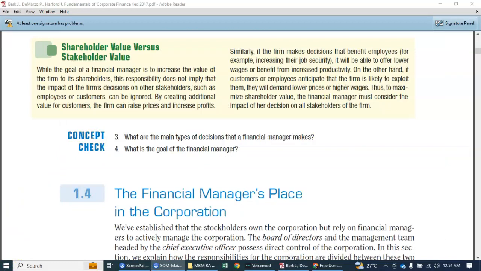We need to understand also that there are stakeholders in the corporation. Stakeholders are not only limited to shareholders. Employees, suppliers, and customers are stakeholders of the corporation, also the community where the corporation is situated, like for the plant. The community surrounding that is considered a stakeholder. So the maximization of the wealth of the stockholders does not depend only upon the wishes of the stockholders, because there are some interests also that are influencing the company.